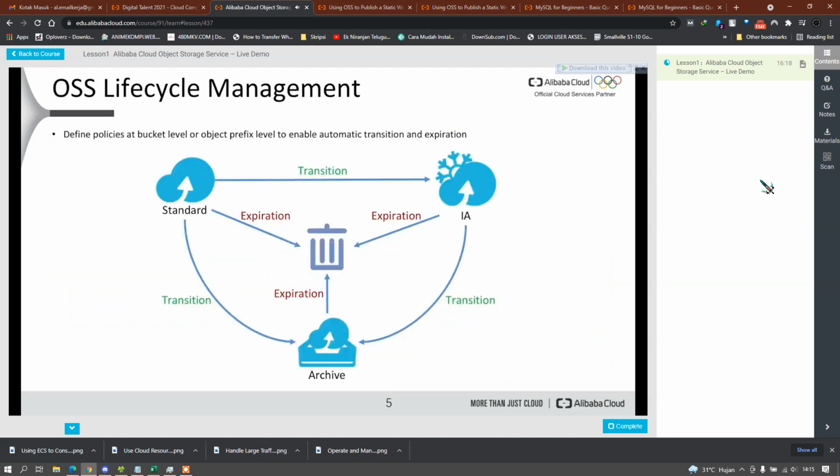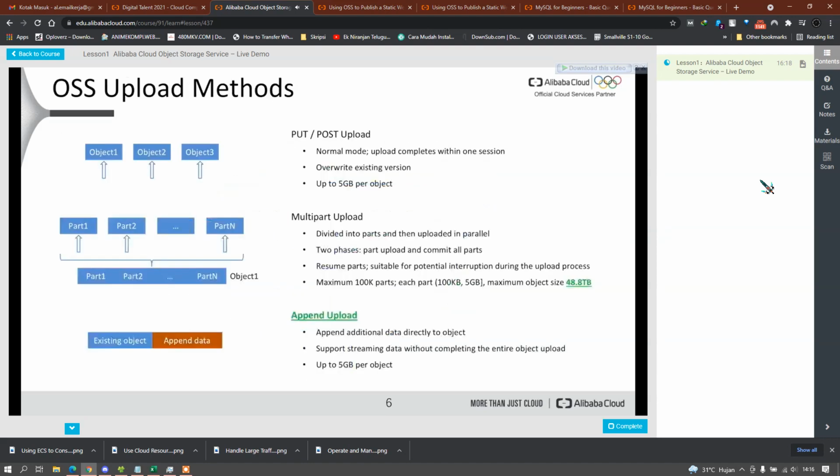So OSS, in addition, also comes with a huge amount of different features, which I want to quickly touch on here before we take a look at the live demo. Like, for example, the possibility to define lifecycle management rules, which allow you to automate the transitioning between different access or storage tiers, for example, or to automatically delete certain files after a certain amount of time.